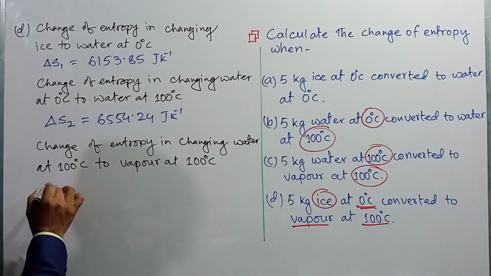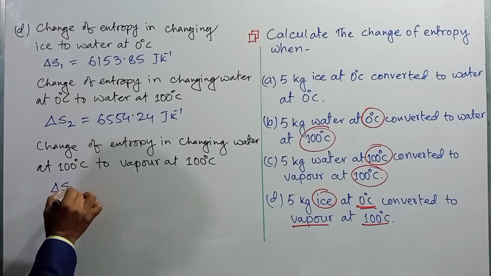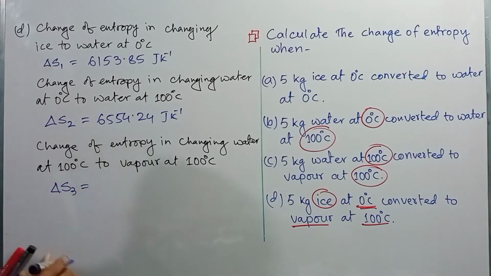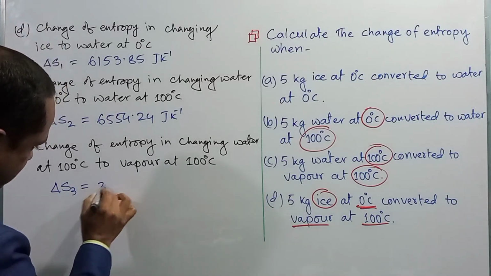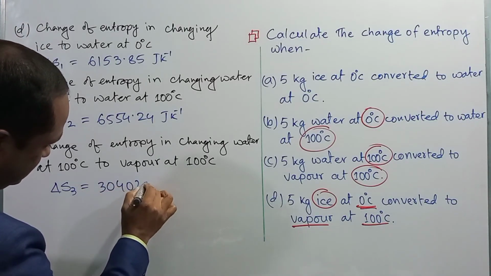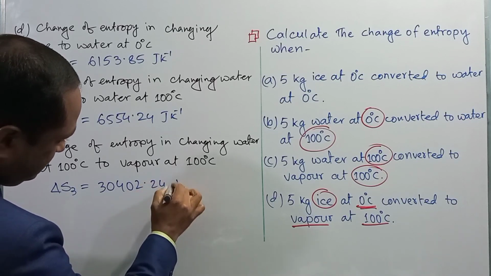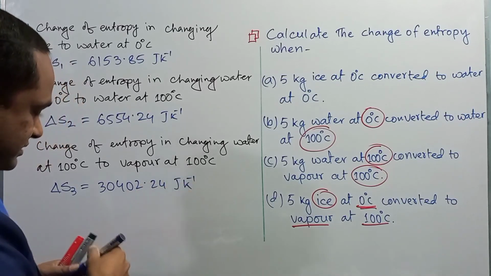This may be represented by del S3 and it will be 30402.24 joule per Kelvin, right?